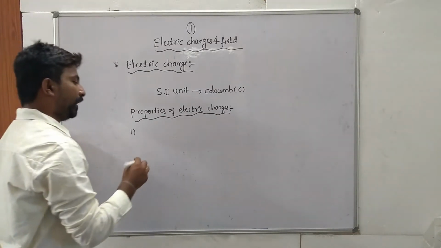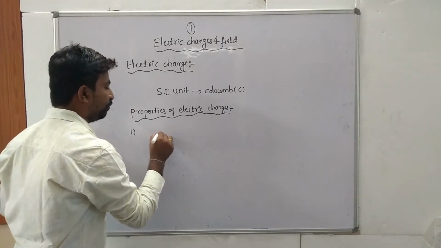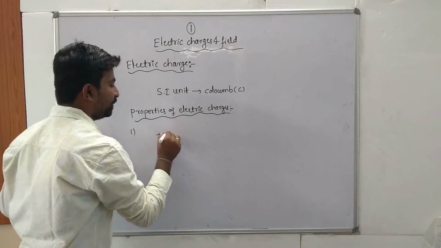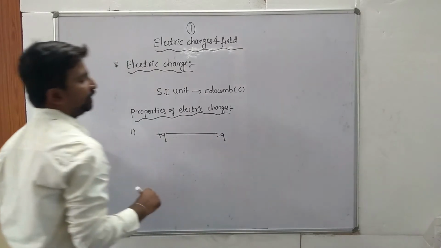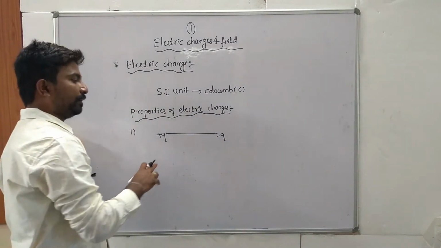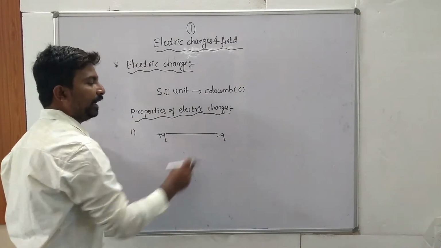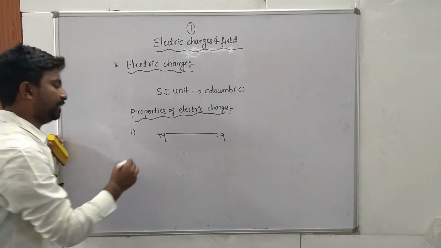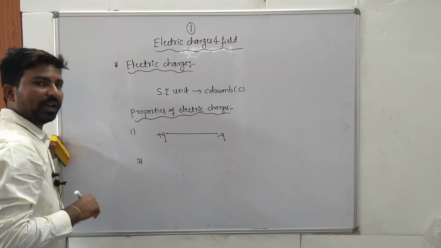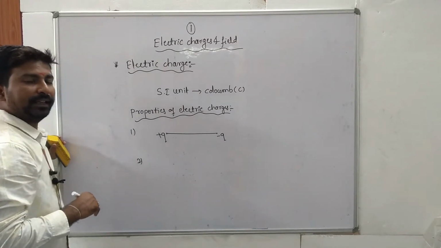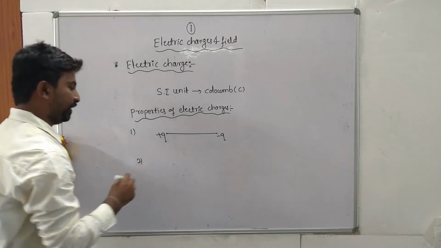There are two types of charges, positive charge and negative charge. Second property: like charges repel each other, while unlike charges attract each other.